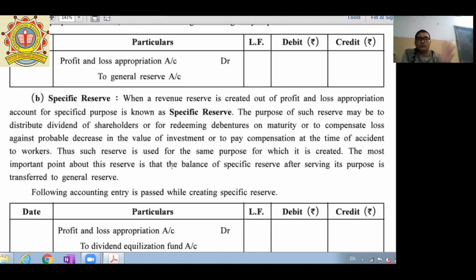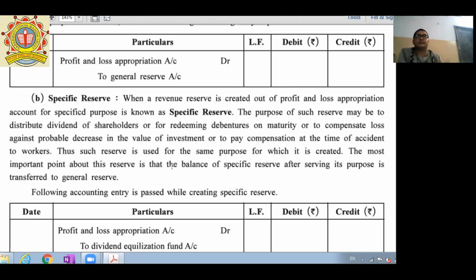Means out of revenue reserve, if there is specific saving for a specific future expense, it is called specific reserve. Like in our life, if I want to pay my life insurance, then out of my salary I have to save a specific amount for life insurance.